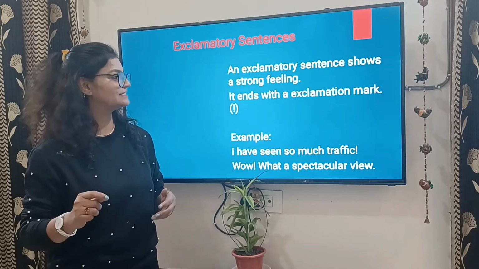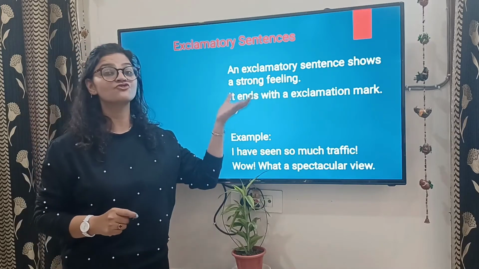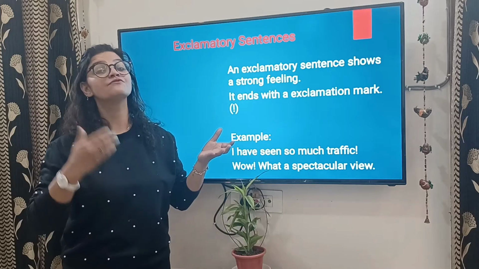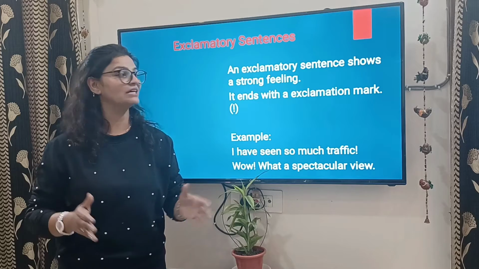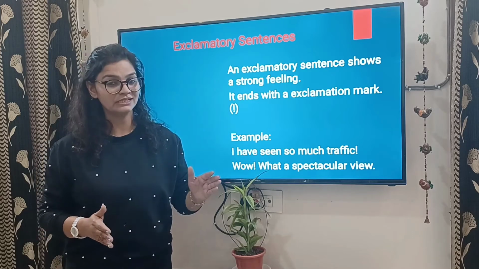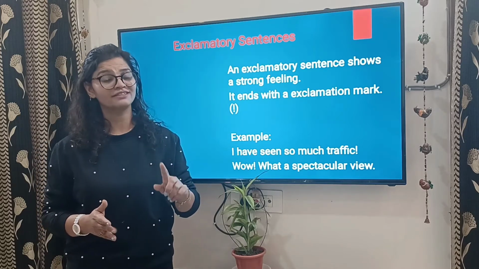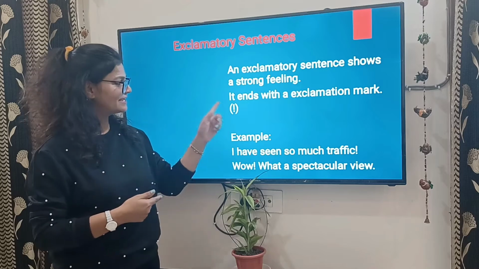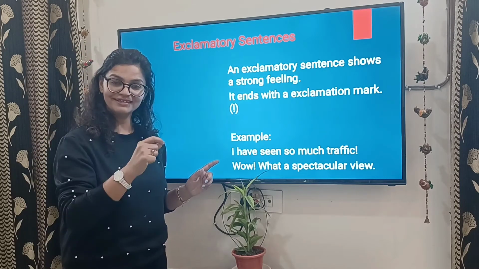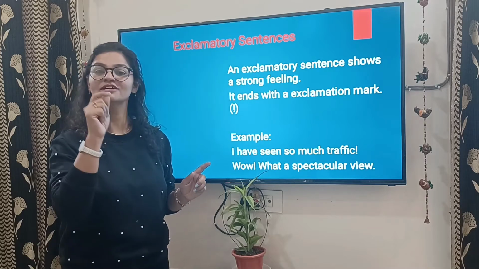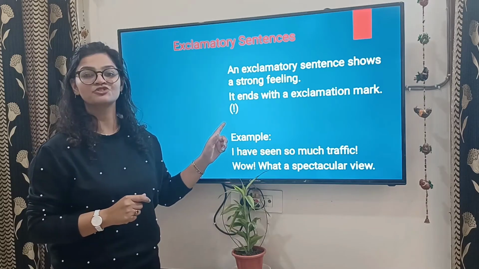So all these sentences where we have strong feeling, where we have sudden feeling to express, are known as exclamatory sentences, and the punctuation mark that we use in this kind is the exclamation mark. Okay? A vertical line with a dot, an exclamation mark.